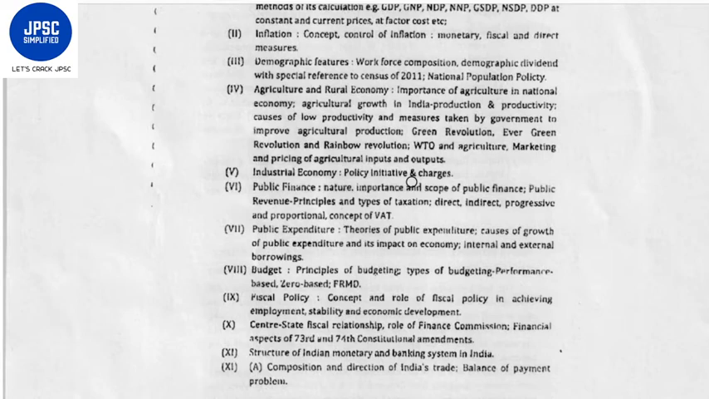to census of 2011, national population policy, agriculture and rural economy, importance of agriculture in national economy, agricultural growth in India, production and productivity, causes of low productivity and measures taken by government to improve agricultural production, green revolution, evergreen revolution and rainbow revolution, WTO and agriculture, marketing and pricing of agricultural inputs and outputs, industrial economy, policy, initiative and